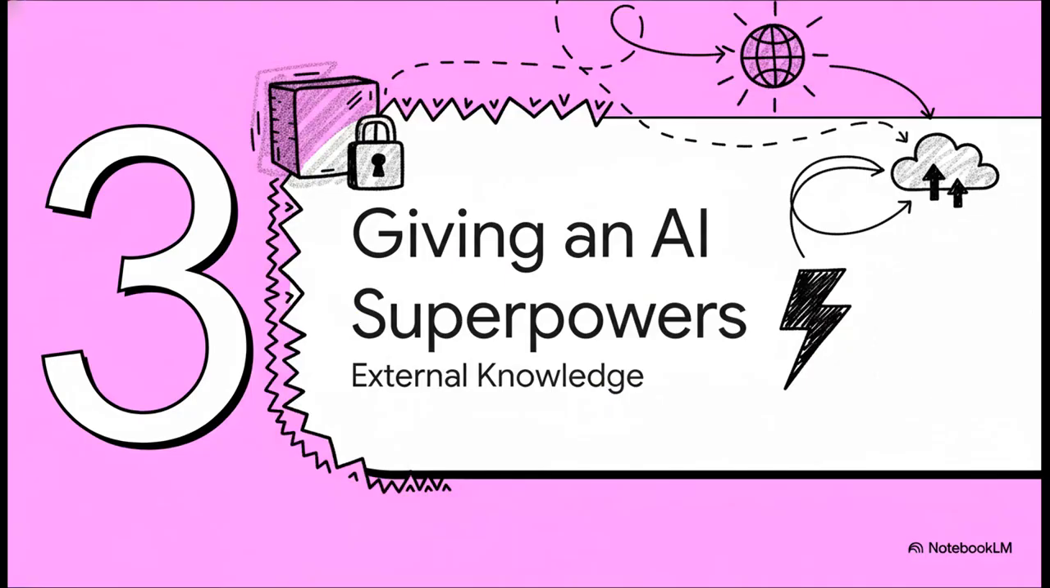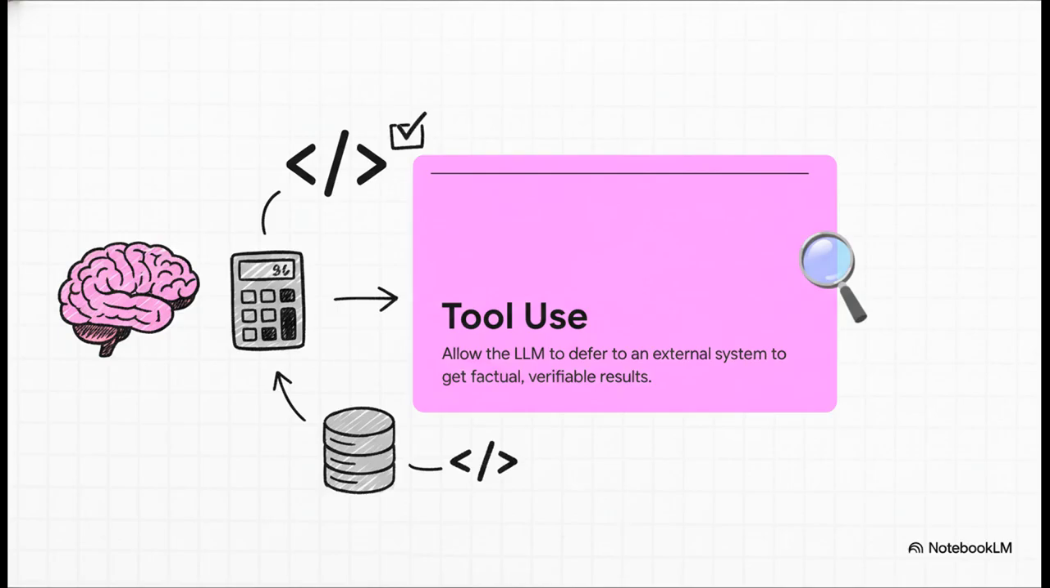Okay, so we've taught the AI how to think better, but it's still kind of stuck in a box, right? It only knows what it was trained on. So now it's time to give it some real superpowers by connecting it to the real, live, outside world. And that brings us to tool use, which is one of the most important developments for making AI actually reliable. The idea is that instead of trying to guess an answer, like for a math problem, the LLM can just use an external tool, like a calculator or a code tester, to get a real, factual, verifiable answer.